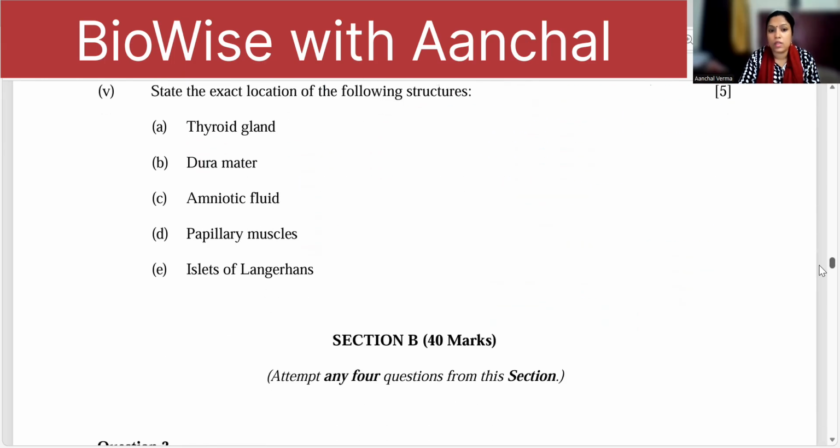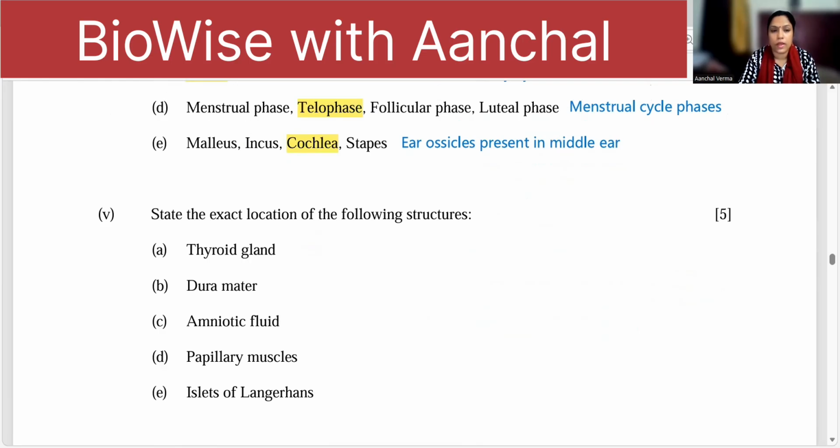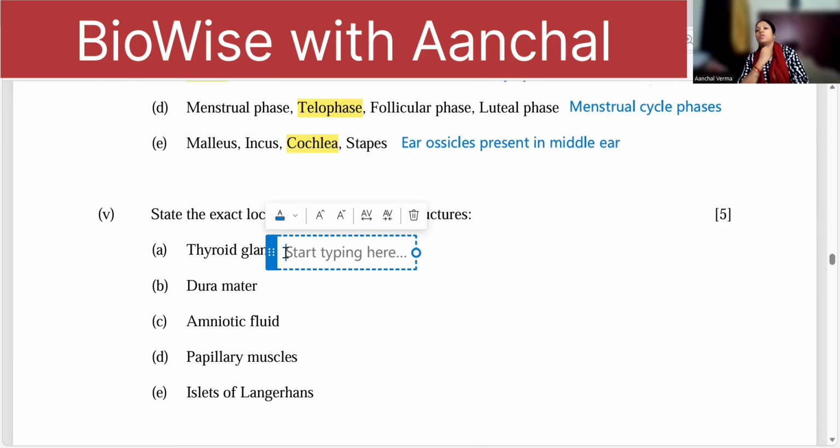Now exact location of these. Right? The first one is thyroid gland. Thyroid gland, where is the thyroid gland? It's just located in front of your neck. So, location of thyroid gland will be in front.